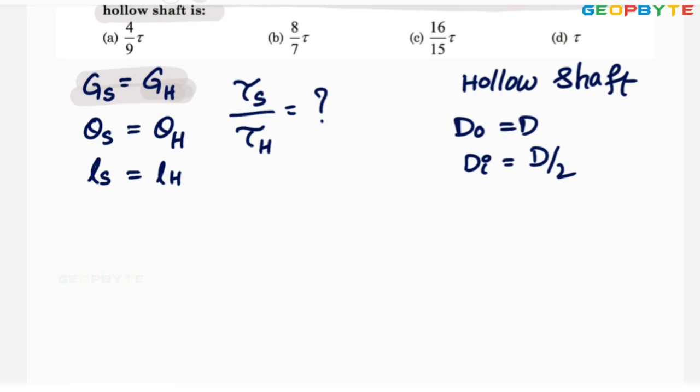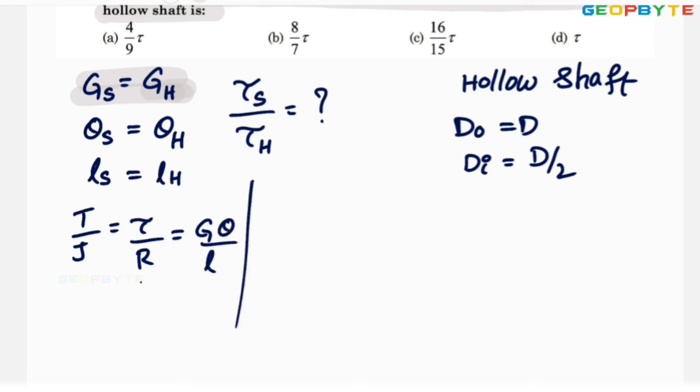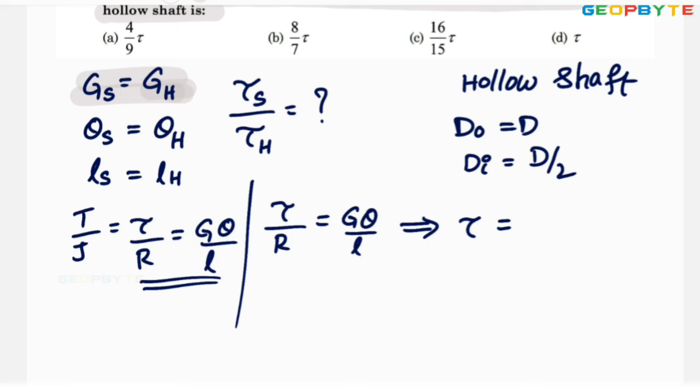Dear friends, the torsion equation is T by J equal to tau by R equal to G theta by L. From this, let us take this part. Tau by R equal to G theta by L, or shear stress tau equal to G theta R by L.